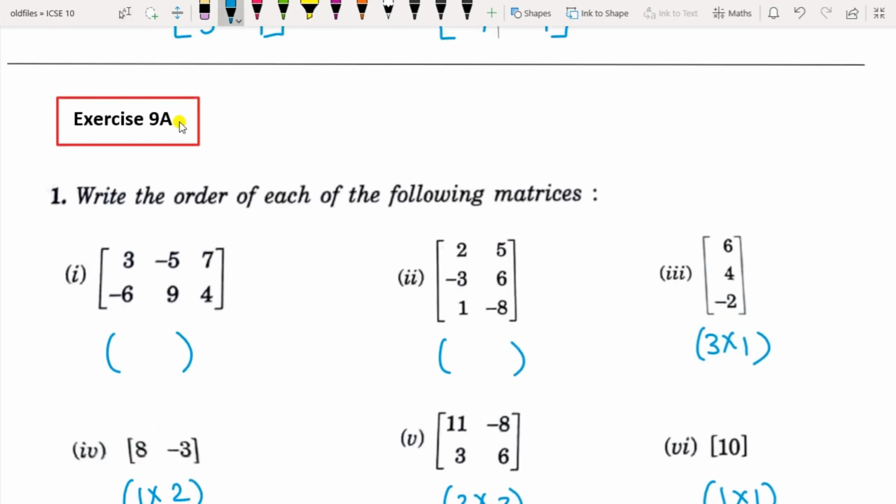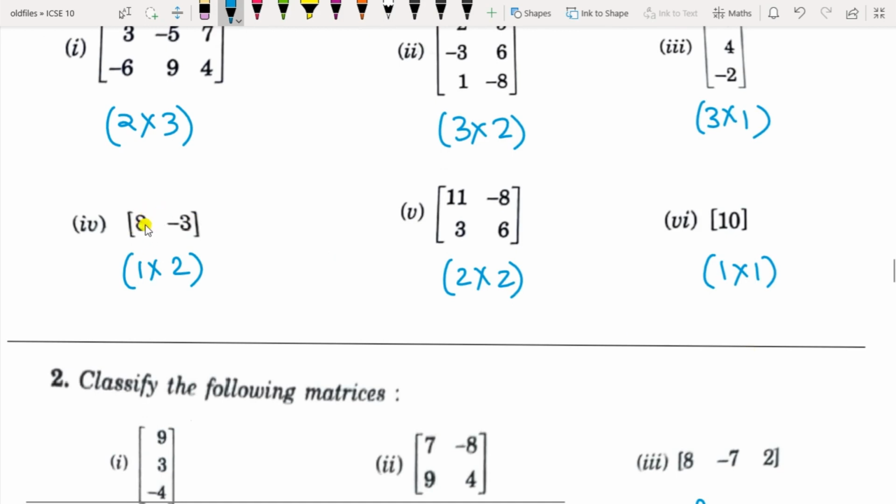So let us now start with the exercise 9A. First question is, write the order of each of the following matrices. To write the order, always write first the number of rows and then the number of columns. Here the number of rows are 2 and number of columns are 3, so this is of the order 2 by 3. Here the number of rows are 3 and number of columns are 2, so this is of the order 3 by 2. Similarly, in this case, rows are 3 and column is 1.